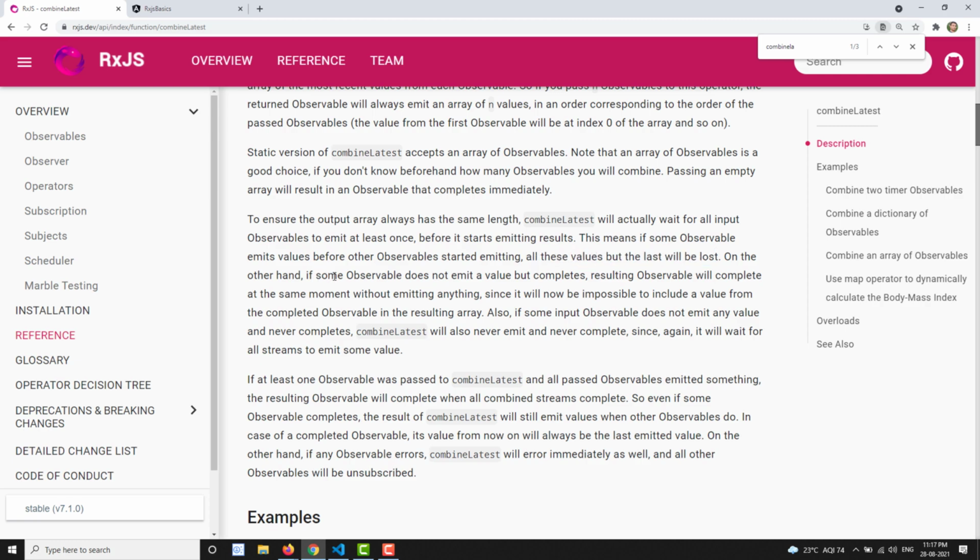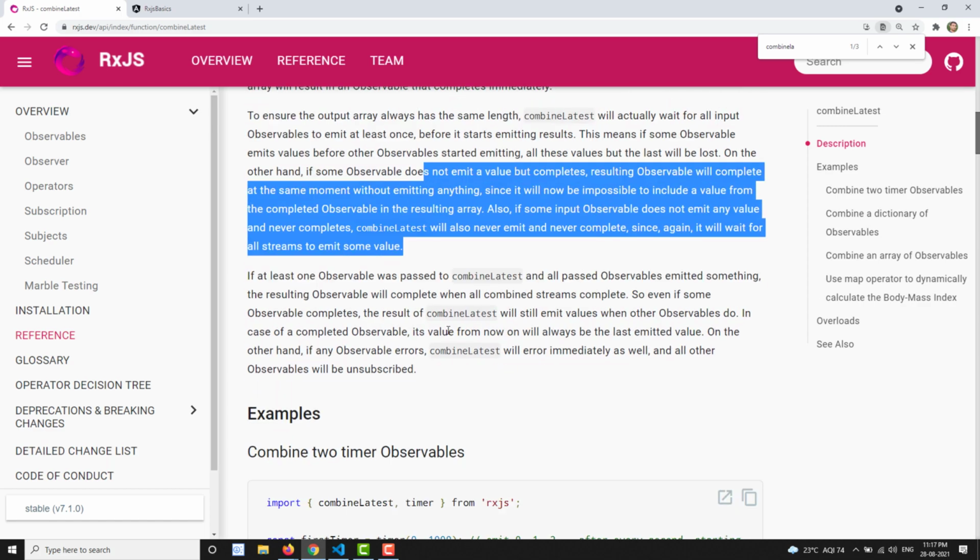On the other hand, if some observable doesn't emit any value but completes, the resulting observable will complete at the same moment without emitting anything. CombineLatest will also never emit and never complete if some input observable does not emit any value and never completes, since it waits for all streams to emit some value.